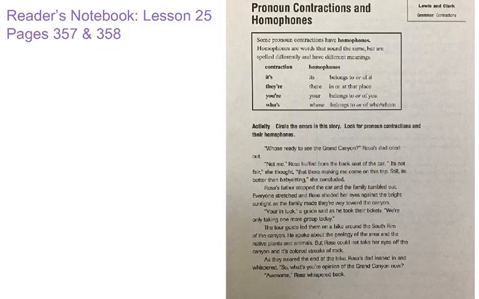Pronoun contractions and homophones. Some pronoun contractions have homophones. Homophones are words that sound the same but are spelled differently, and they have different meanings. Here's some examples of contractions. Okay, you have the contraction it's, it apostrophe s, and then you have the homophone for that. It apostrophe s means it is. And then the homophone is its, without an apostrophe. And that means belongs to, or it shows ownership.